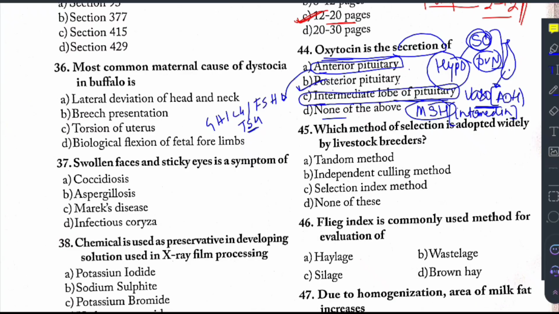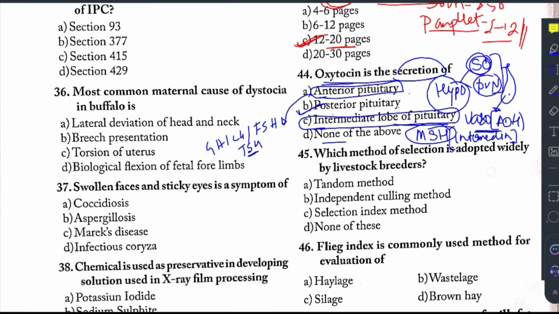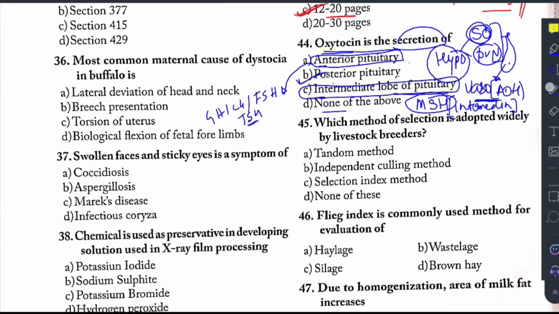So this is about the question number 44. This melanin helps in pigmentation of the skin layer. And there is another hormone which is usually confused with melanin, that is melatonin. So that hormone has a role in circadian rhythm of the body. So that is melatonin, which is secreted by pineal gland.